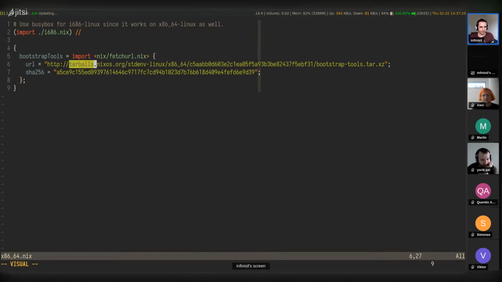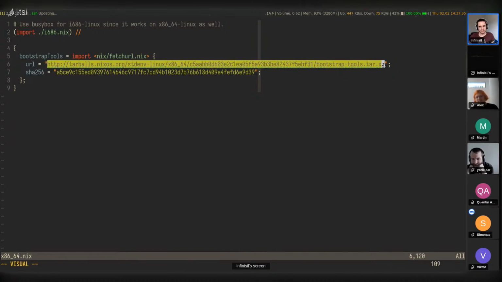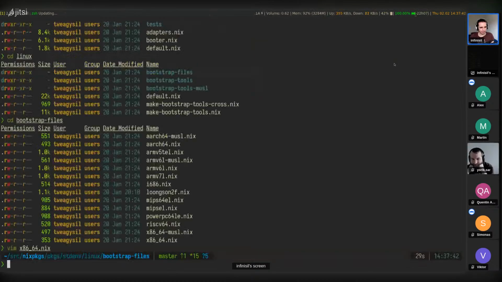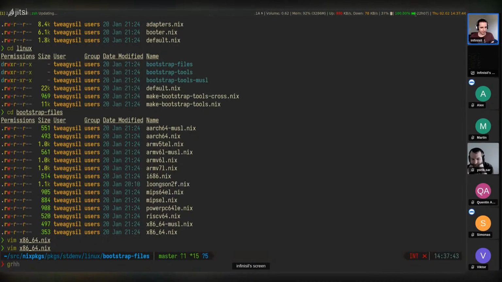And this is stored on tarballs.nixos.org. I believe this is just the Hydra cache as well, at least I think. And so someone has to upload this or make this be built and change this hash at some point. I'm not sure how often this happens. We can look at the commit history here.